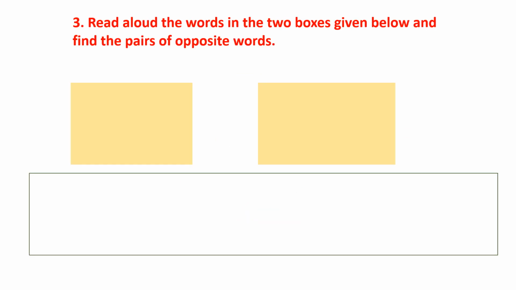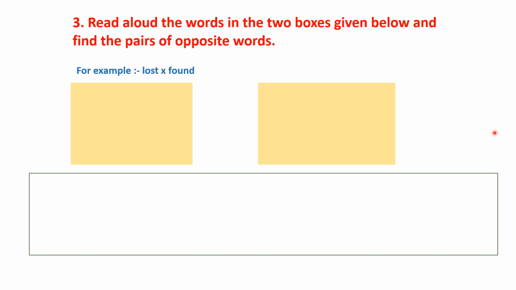Now here, read aloud the words in two boxes. Here you can see the two boxes are there. Here the words will be there and we have to read those words and find the pairs of opposite words. So here you can see the example is also there. Lost. The opposite of lost is found.